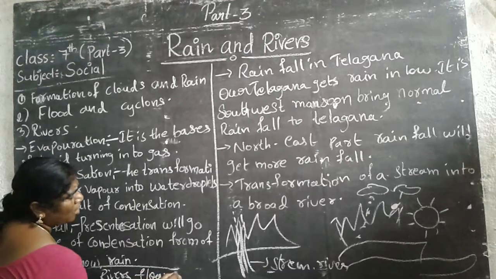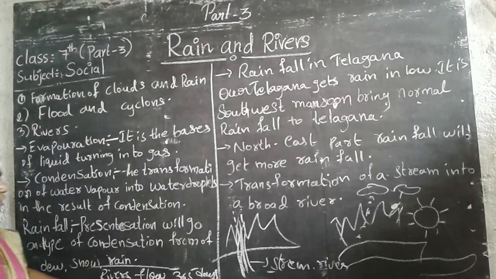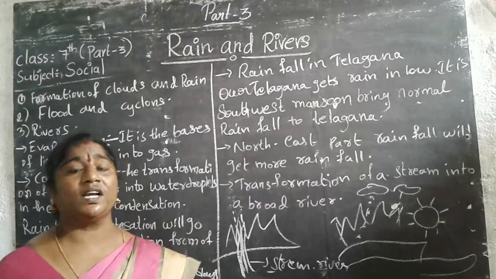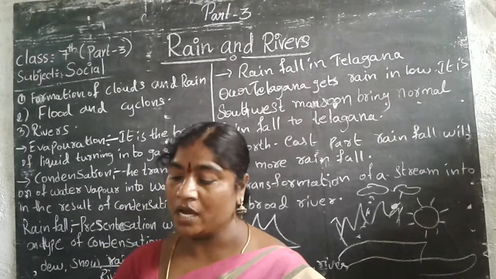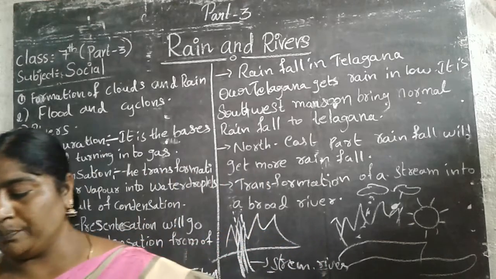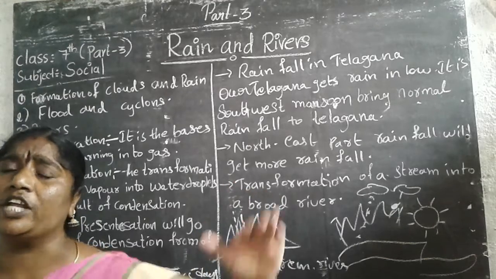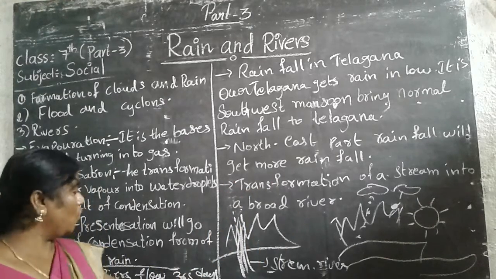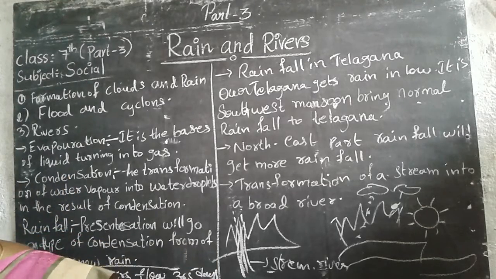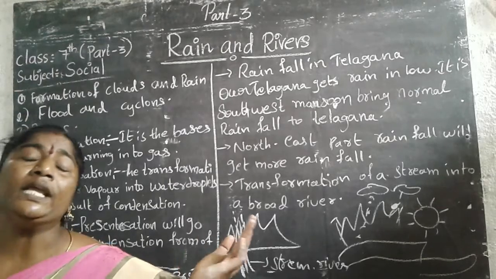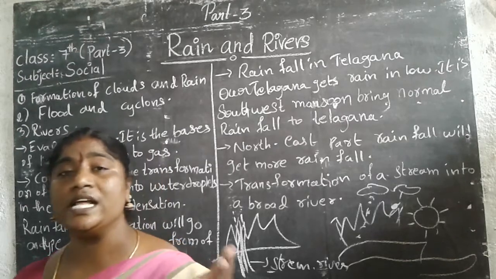Examples: Krishna, Godavari, Brahmaputra, Kaveri. These rivers flow yearly with water for 365 days, so they are called perennial rivers. Non-perennial rivers flow only in the rainy season, and those rivers are called non-perennial rivers.